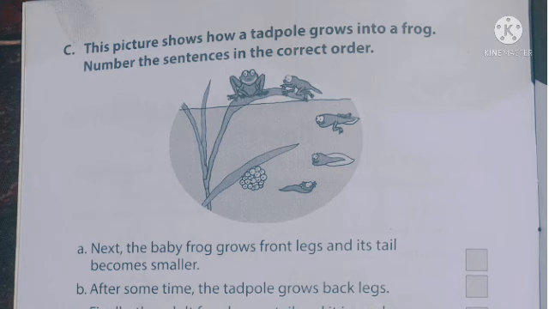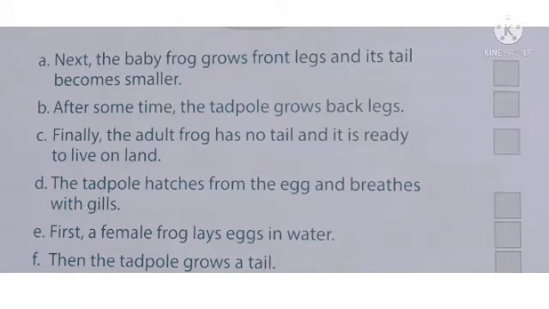How a tadpole grows into a frog. So they are given the sentences. A. Next, the baby frog grows front legs and its tail becomes smaller. B. After some time, the tadpole grows back legs. C. Finally, the adult frog has no tail and it is ready to live on land. D. The tadpole hatches from the egg and breathes with gills. E. First, a female frog lays eggs in water. F. Then the tadpole grows a tail.